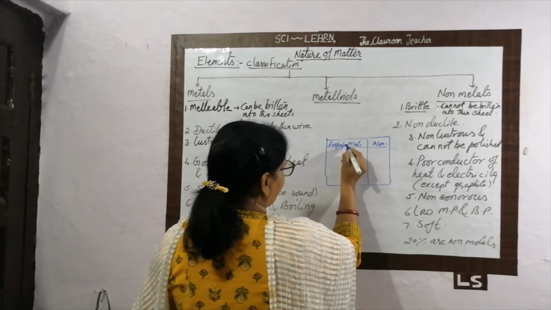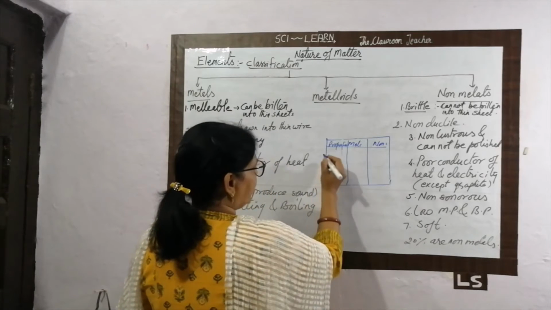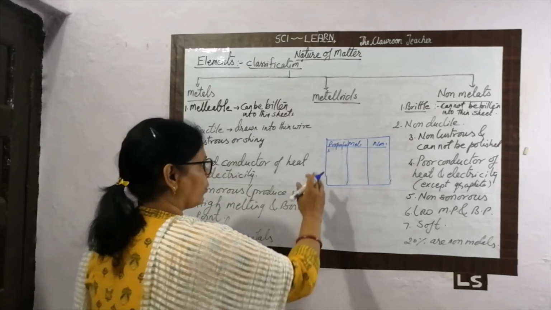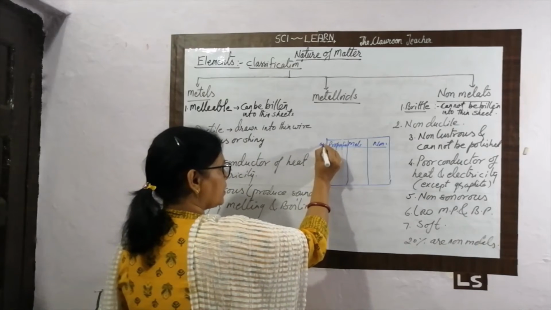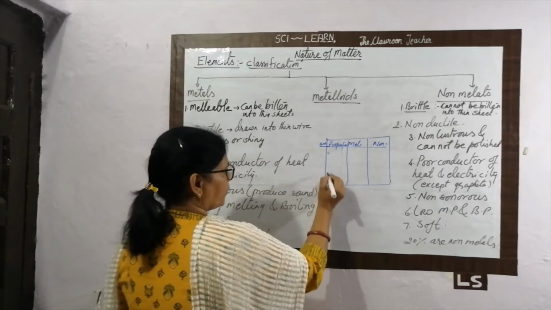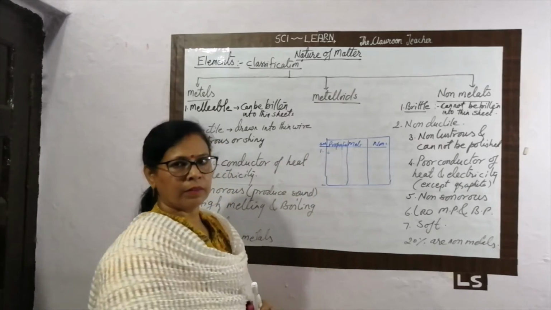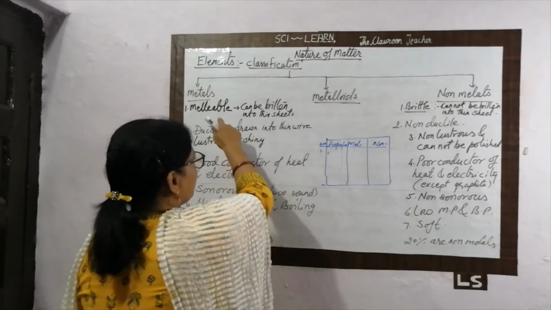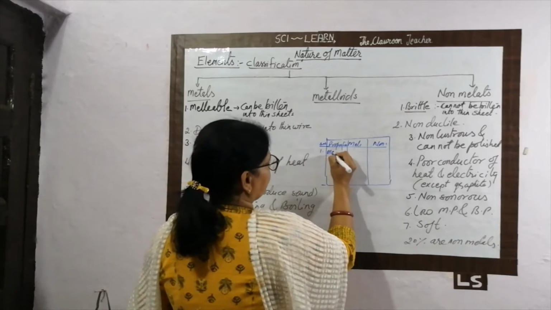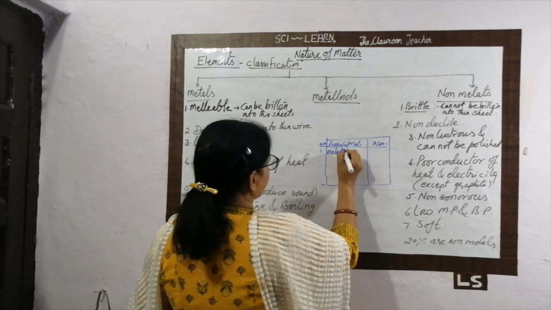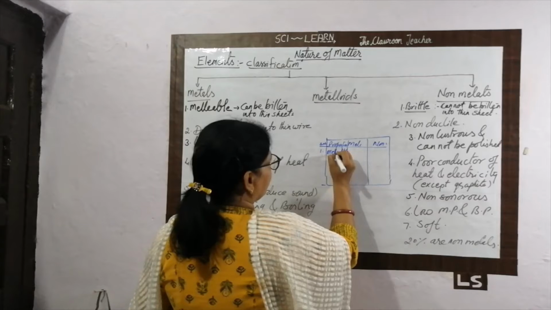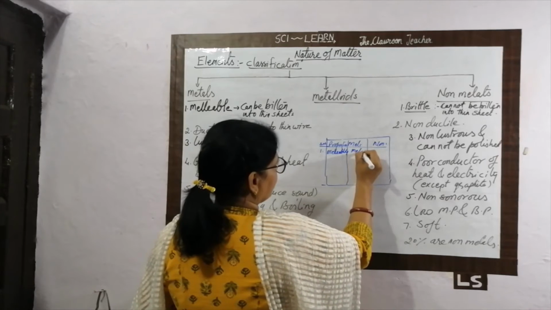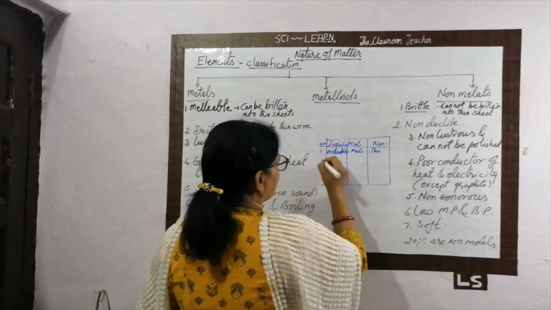Properties, whatever the properties, you put the serial number also here. You just write here 1. And what is the property? It is malleability. Here write malleable. Here write brittle.